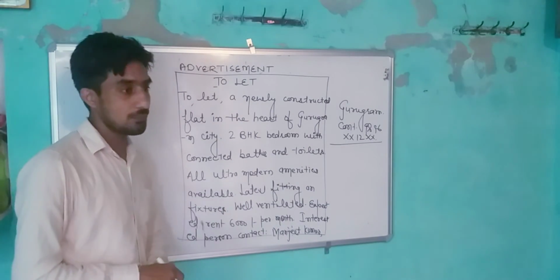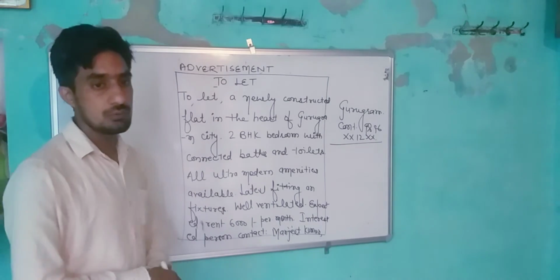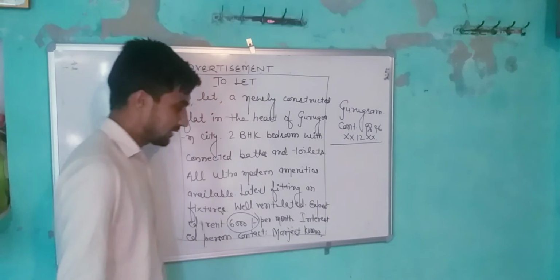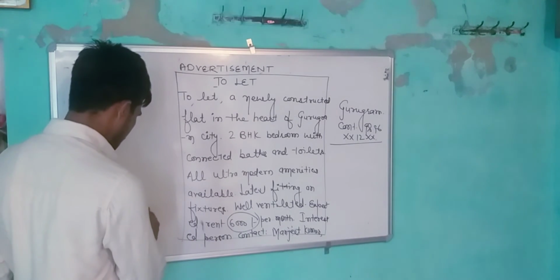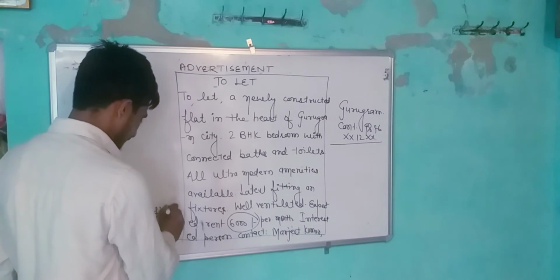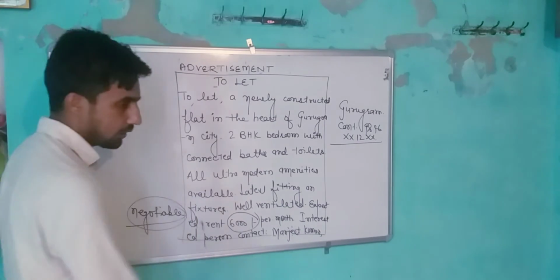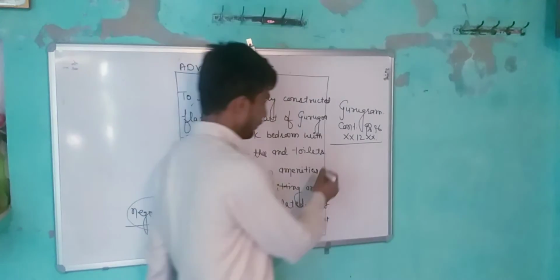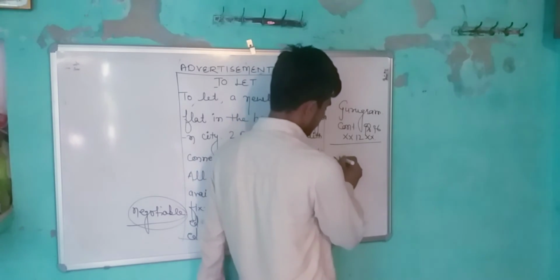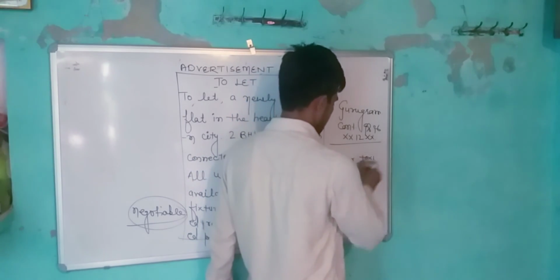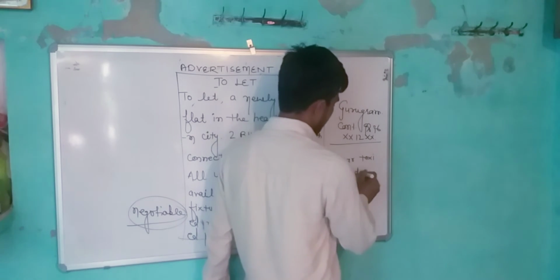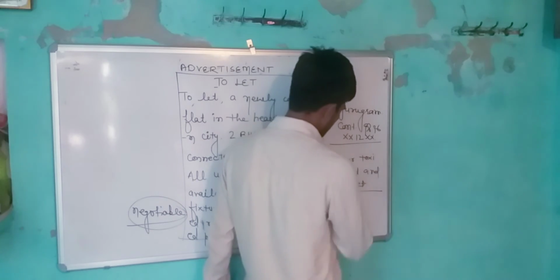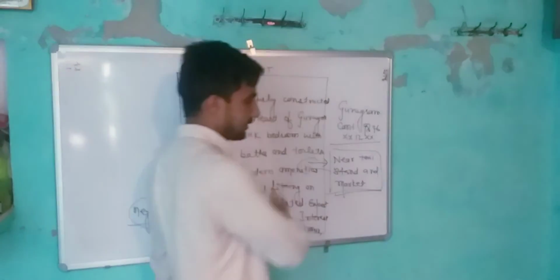You also give the description of the flat, the house, or the apartment. In this way, for the expected rent, you can also write negotiable. You can also add other things, such as near taxi stand and main market. You also add this point in this advertisement.